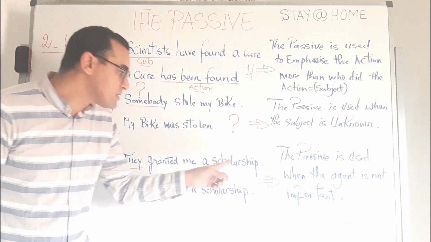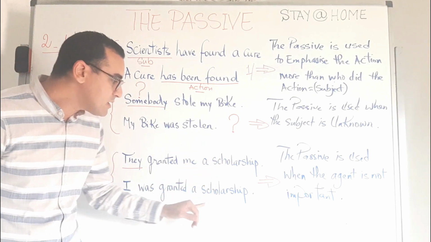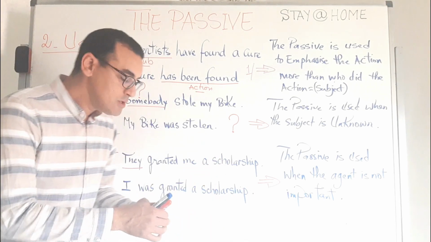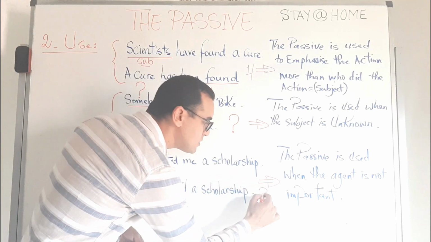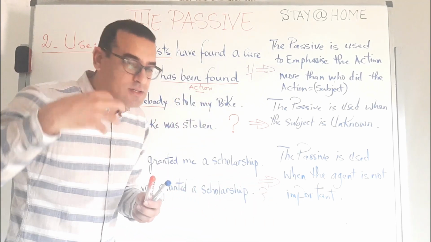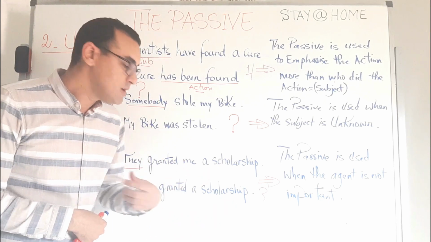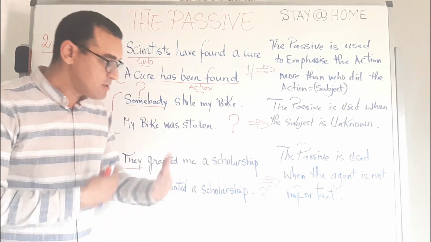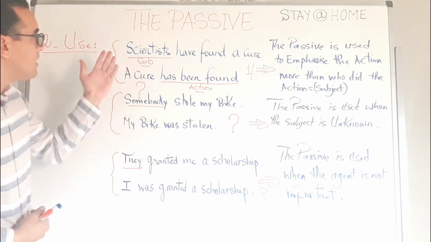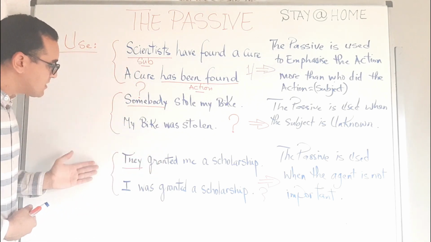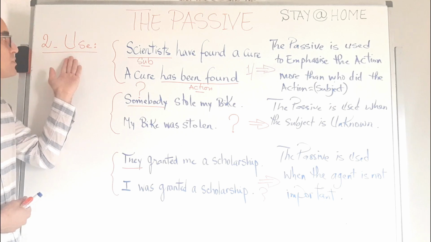They granted me a scholarship. I was granted a scholarship by them. So we cannot write "by them". We can simply understand that when we talk about a scholarship, we're talking about some kind of training, some kind of higher education, and so on and so forth. So these are the main reasons why we need to use the passive.